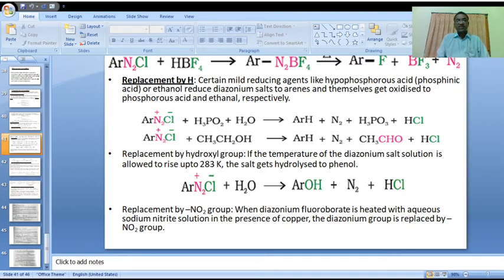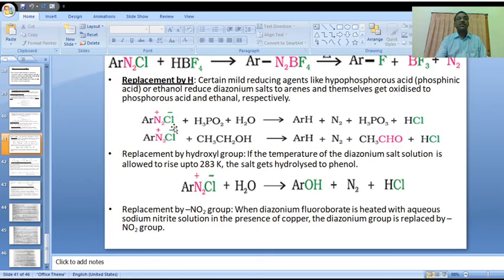In the yesterday class, we completed the preparation and some of the properties of benzene diazonium salts. Today we are going to discuss replacement by hydrogen. Replacement by hydrogen. Here please observe,